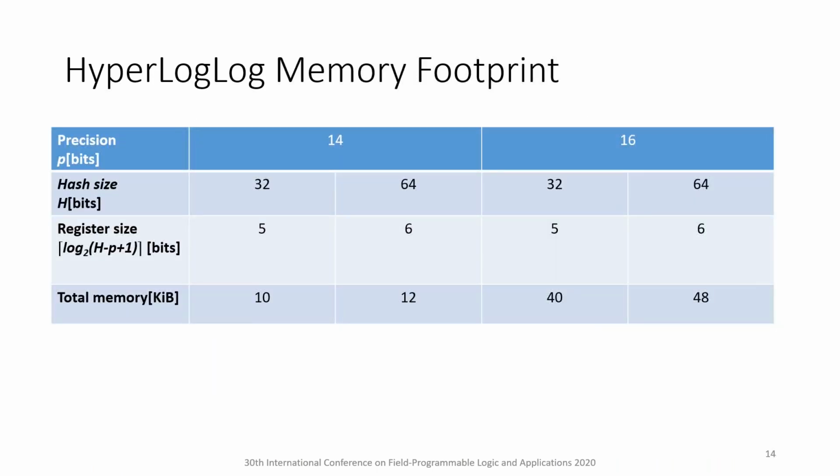The useful property of the HyperLogLog algorithm is that the memory requirement does not grow linearly with hash size. The table in this slide shows the memory footprint of the HyperLogLog that we profiled. An increase in the hash size from 32 to 64-bit results in an increase in register size of each counter by 1 bit, and the total memory increase is about 20% only. Therefore, to provide the best results, we chose 64-bit Murmur3 hash with precision parameter p equal to 16 for the FPGA implementation.